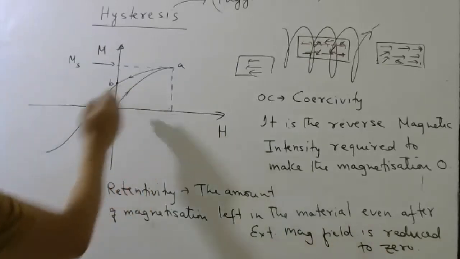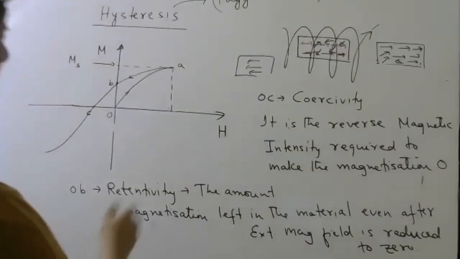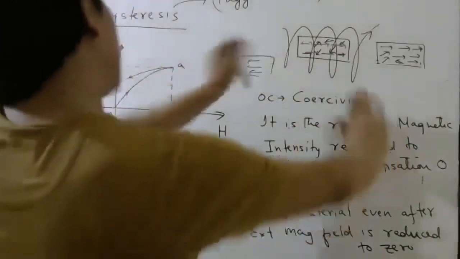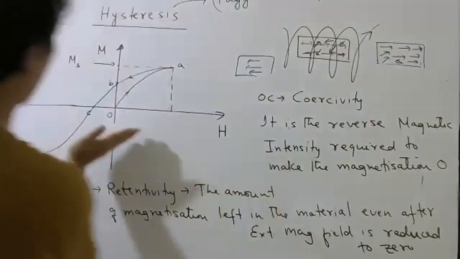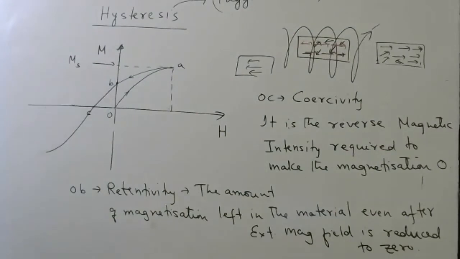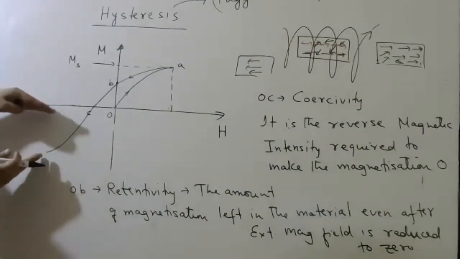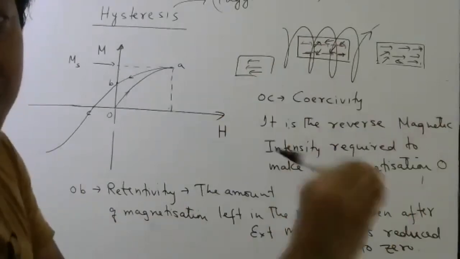So as you keep increasing the reverse magnetic field, the opposite direction magnetic field, the dipoles will now start turning in this direction. Before, magnetization was in this direction, positive; now it will be in this direction, negative. Okay, and then it will become saturated. Saturate means once all the dipoles are in the opposite direction.